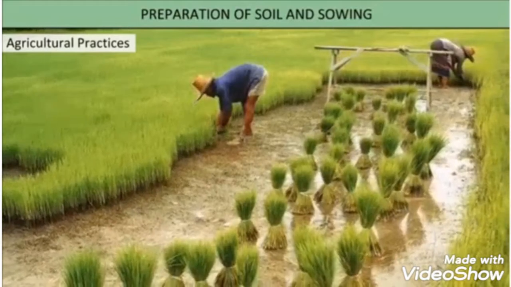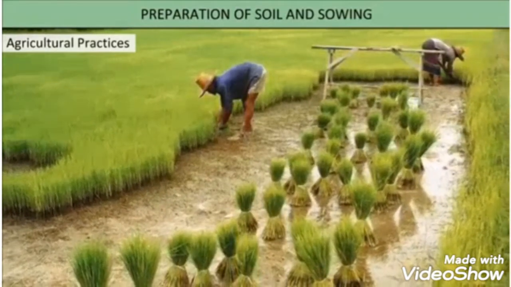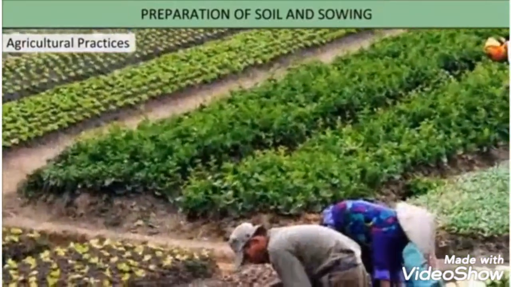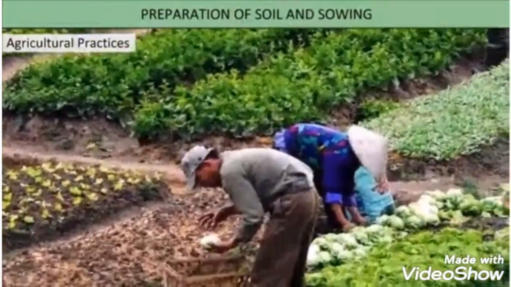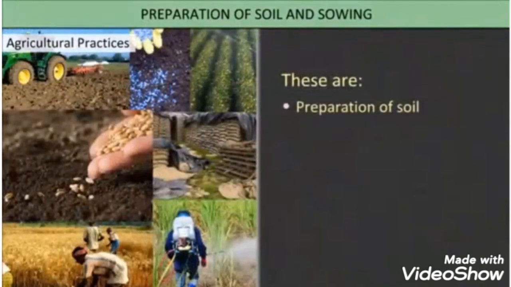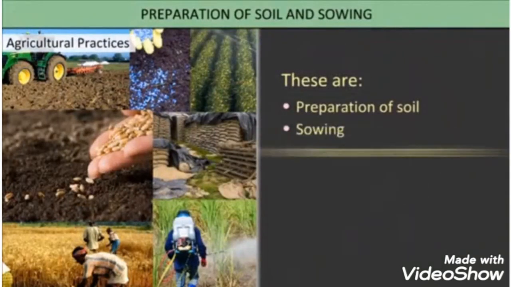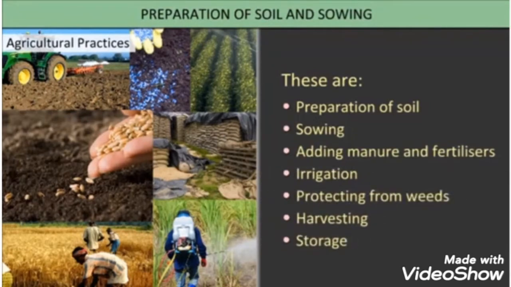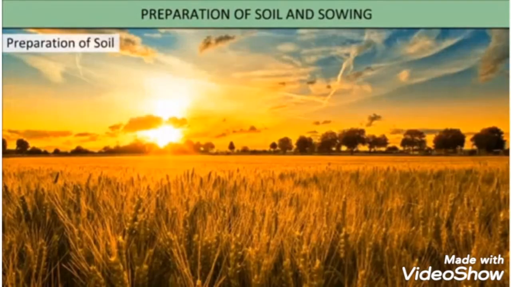Agricultural practices for cultivation of crops. Many activities undertaken by farmers over a period of time are called agricultural practices. These are preparation of soil, sowing, adding manure and fertilizers, irrigation, protecting from weeds, harvesting, and storage.